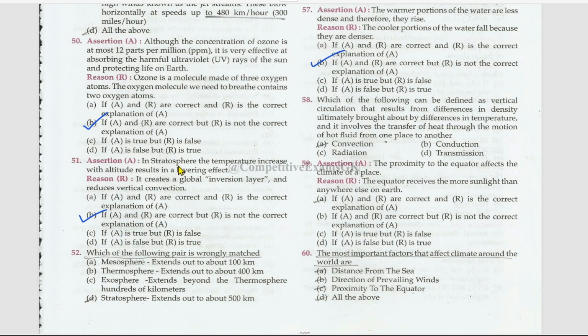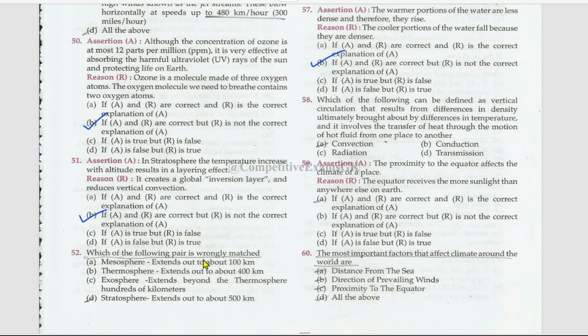Next one. In stratosphere, the temperature increases with altitude, which results in a layering effect. True. It creates a global inversion layer and reduces vertical convection. This is also true, but this is not the right explanation for assertion.